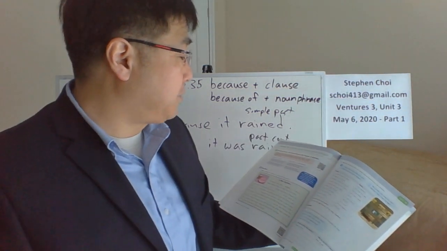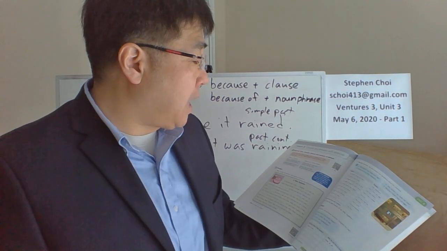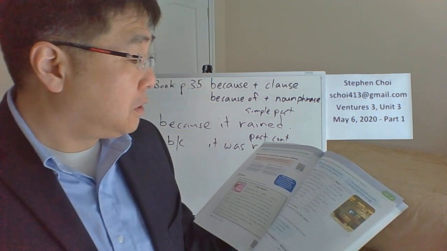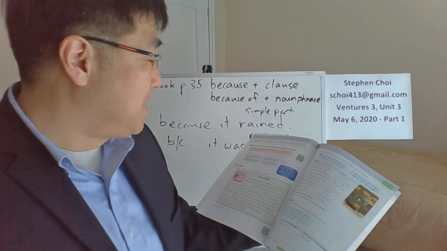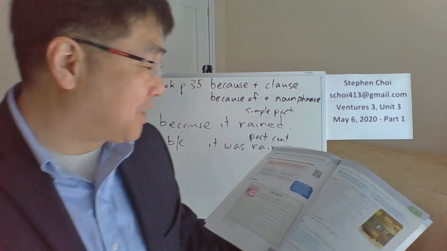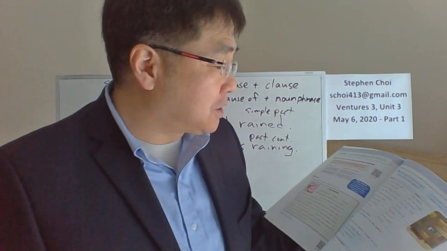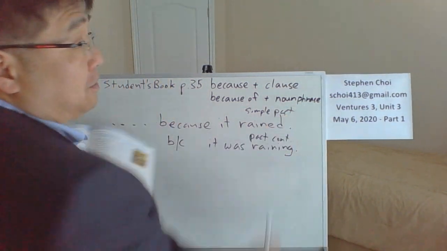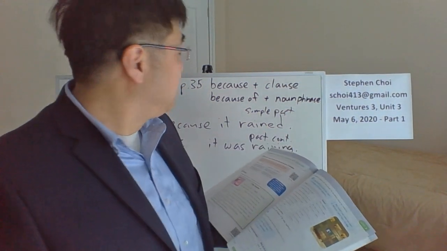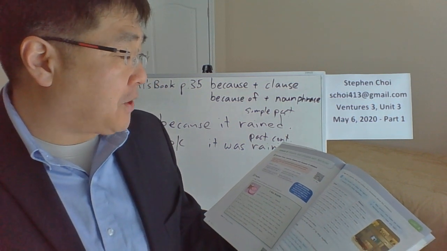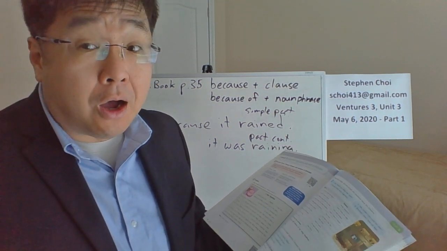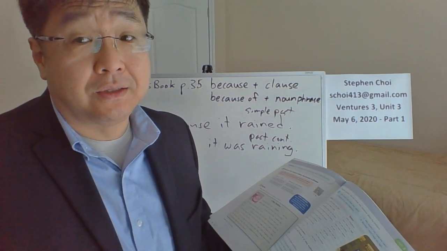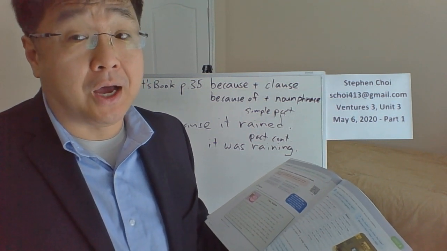All right. Number 7. You couldn't buy the house, high price. High price is just a phrase, right? Just two words, no verb there. So, I couldn't buy the house because of the high price.